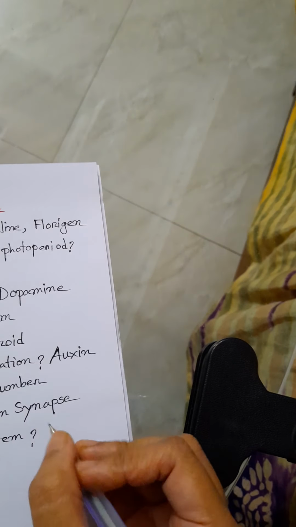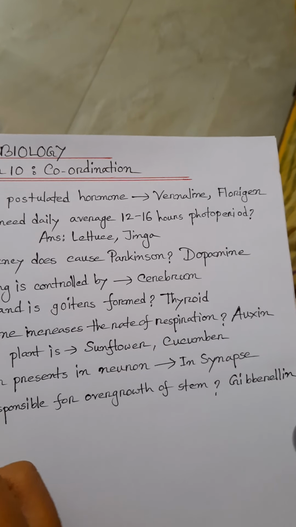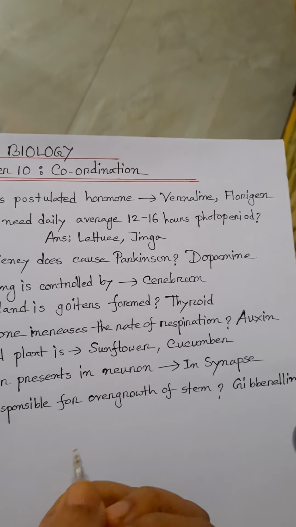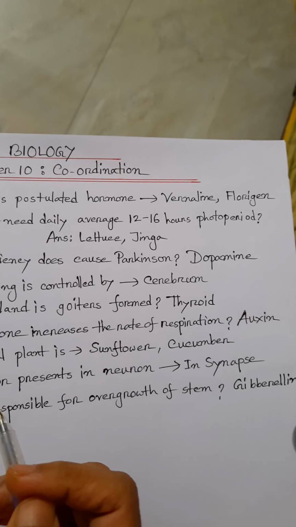Your answer will be gibberellin. Gibberellin is responsible for overgrowth of the stem.